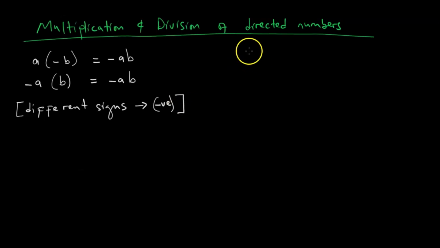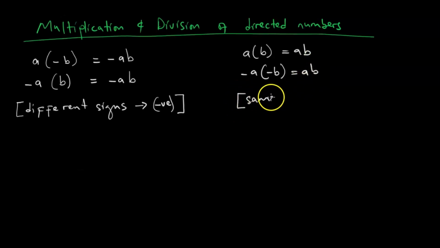But if we come to another extreme, A times B is equal to AB, kana kuti minus A times minus B, it's equal again to AB. What this means is the same sign, it's what the same sign is a positive answer. That is what it means. Saka iyi ndo mitemo yacho. It's actually easier to swallow. So having done this, tinenge tatopedza with the multiplication and division of directed numbers.